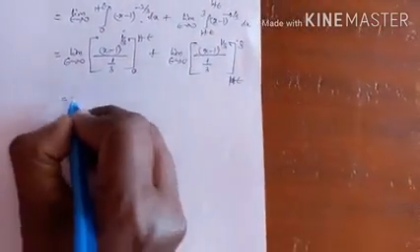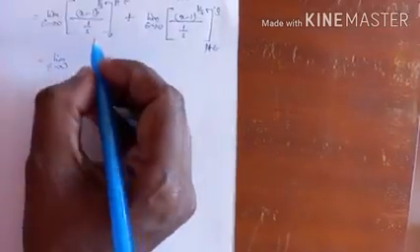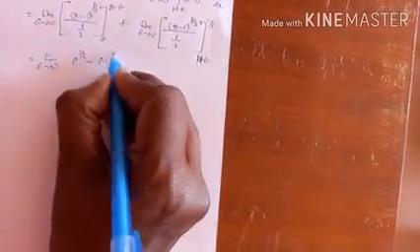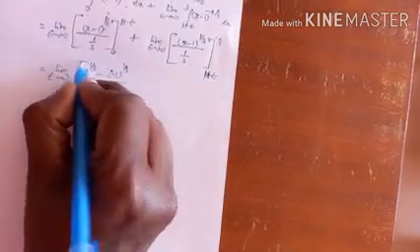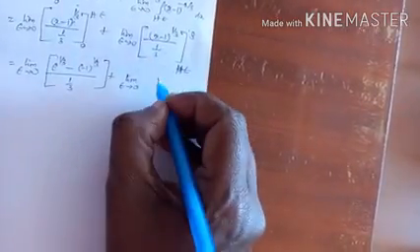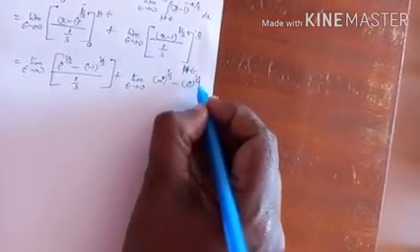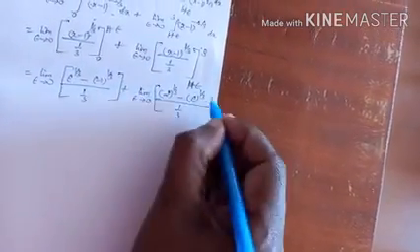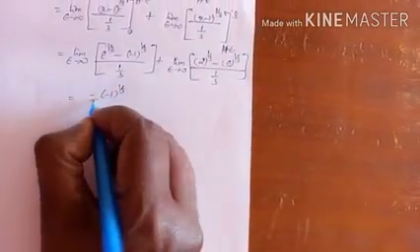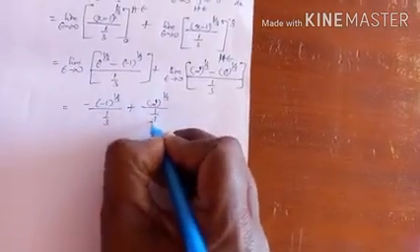When you substitute 1 plus epsilon, 1 and 1 get cancelled, epsilon power 1 by 3. When you substitute the lower limit 0, it is minus 1 power 1 by 3, whole divided by 1 by 3. Similarly, when you substitute 3, 3 minus 1 is 2, 2 power 1 by 3, and for 1 plus epsilon, it is epsilon power 1 by 3 by 1 by 3. When epsilon tends to 0, it is minus of minus 1 power 1 by 3 by 1 by 3, plus 2 power 1 by 3 by 1 by 3.